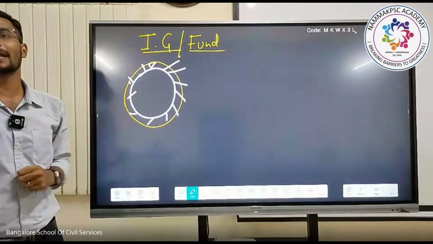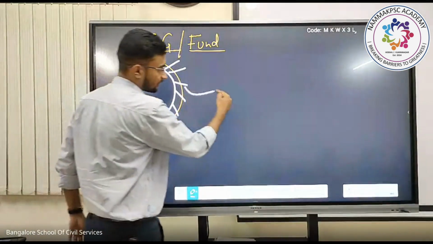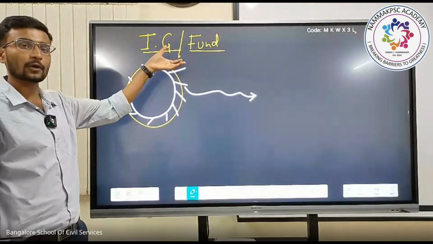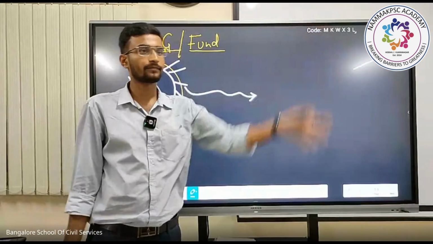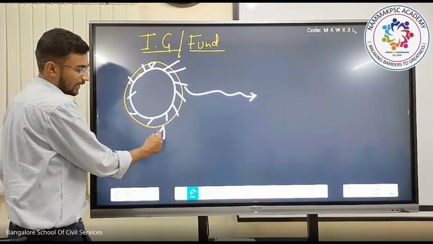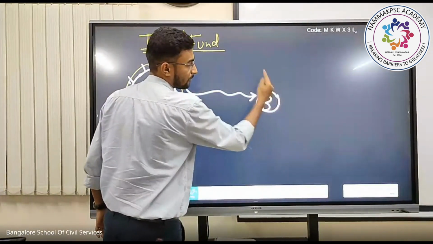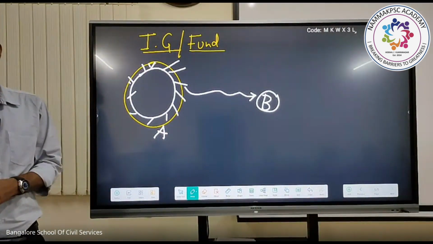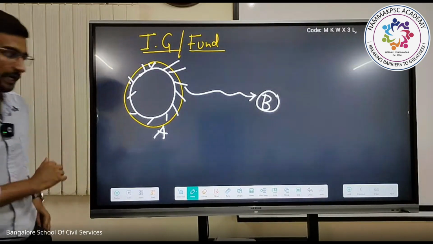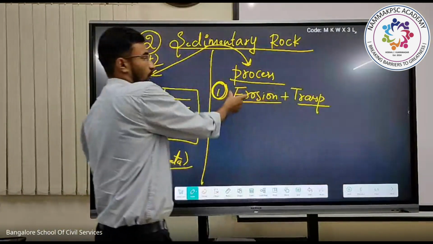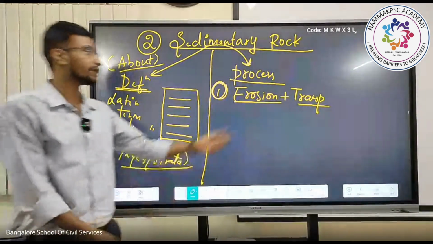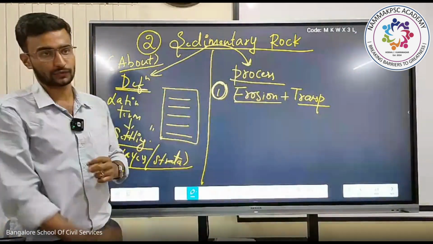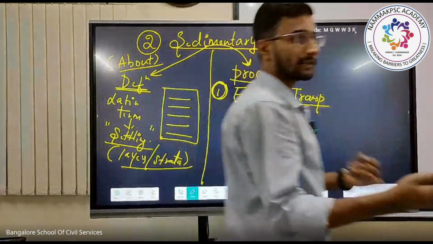After erosion, what will happen? After erosion, due to the transportation factors, this eroded material is transported from region A to region B. Hope you're getting it. The first and foremost one will be erosion and transportation. How does erosion take place? Erosion happens via three different processes.